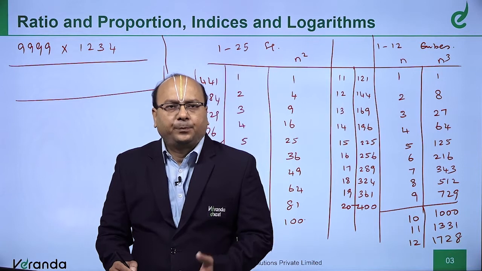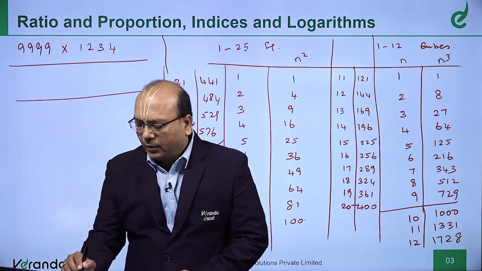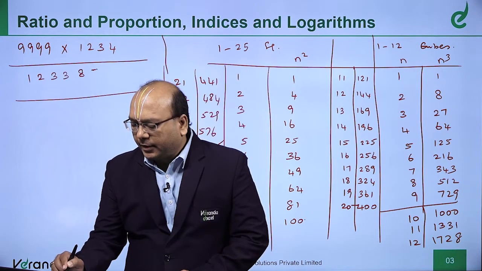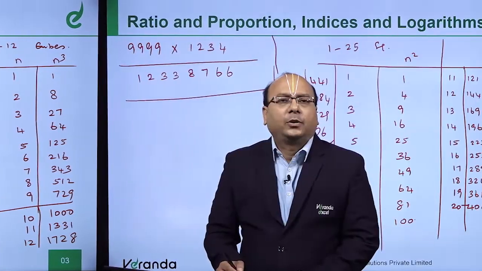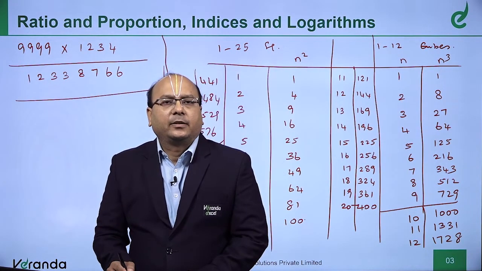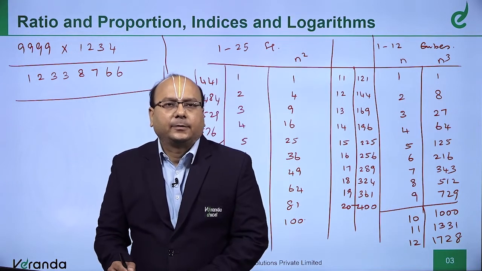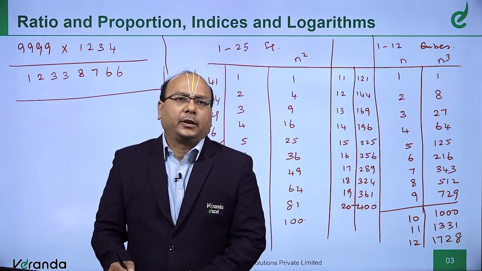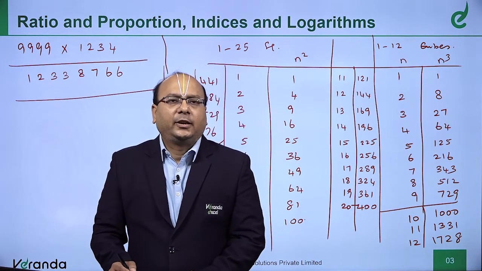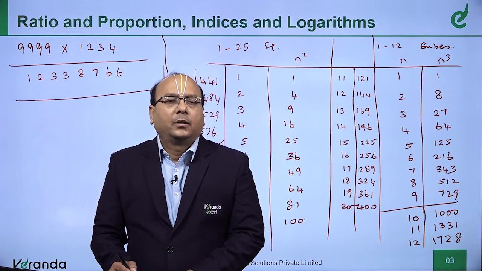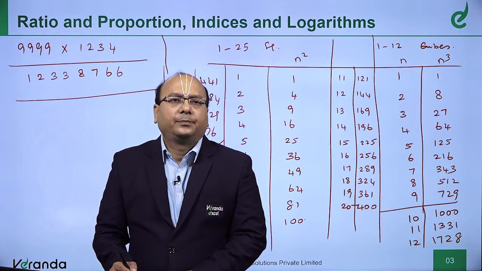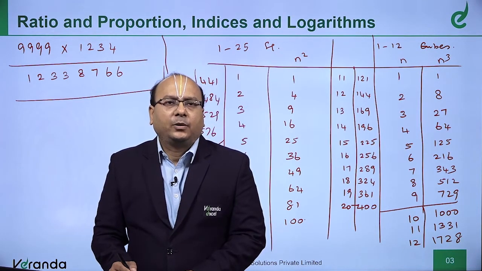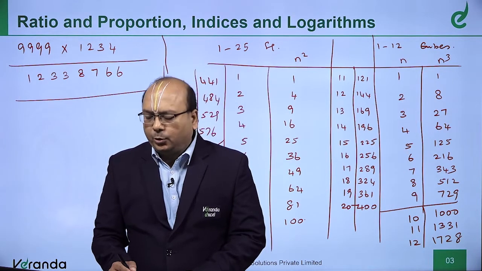I'm going to write the answer. It's going to be an 8-digit number 1, 2, 3, 3, 8, 7, 6, 6. 1 crore 23 lakhs 38,766 is the answer. Now, you may wonder how I am doing this. It's a very simple thing to do. 9999 into any 4-digit number. The logic is very simple. What number you are taking to multiply? 1, 2, 3, 4. Now, subtract 1 from that. What is the number? 1, 2, 3, 3.